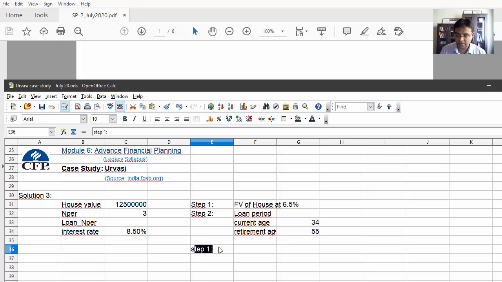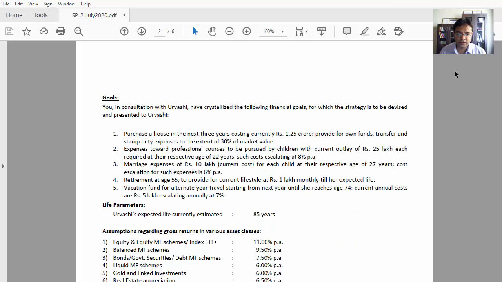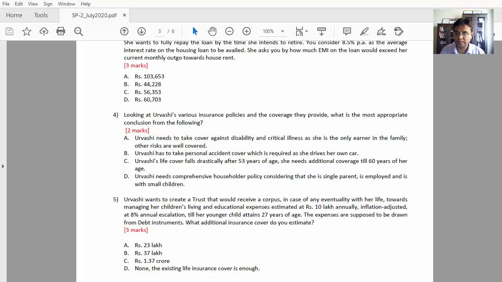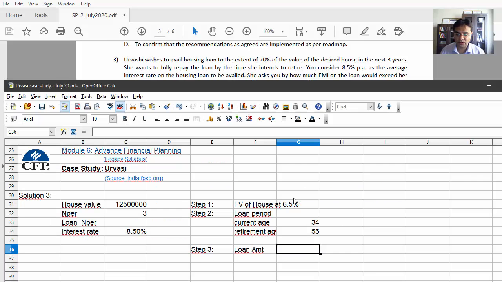And next we have to find step 3 is the loan amount, and that loan amount is future value of the house, and we have to take 70% of it, because this is what the question is saying. Let me check again the data in the question, and it says the loan will be 70% of the value of desired house in the next 3 years. All right. The loan amount will be the step 1 value and multiply with 70%.